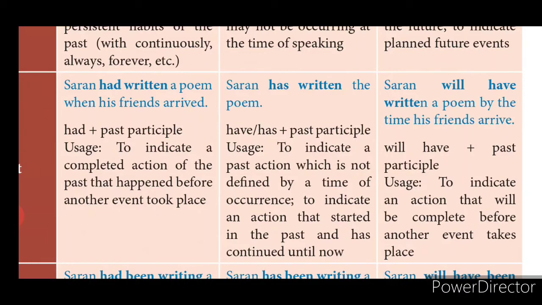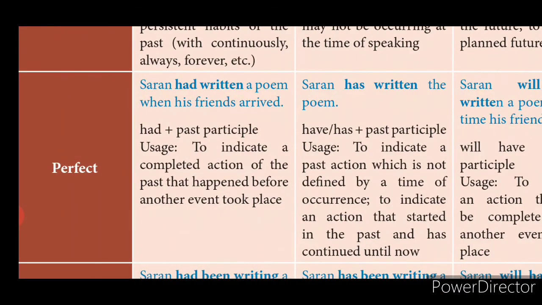We will go ahead with past perfect tense. Sharon had written a poem when his friends arrived. Had plus past participle. I've already explained what a past participle is. So had plus past participle always represents past perfect tense. What is the usage?